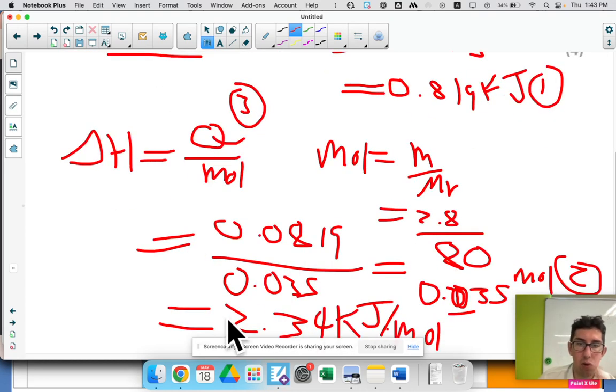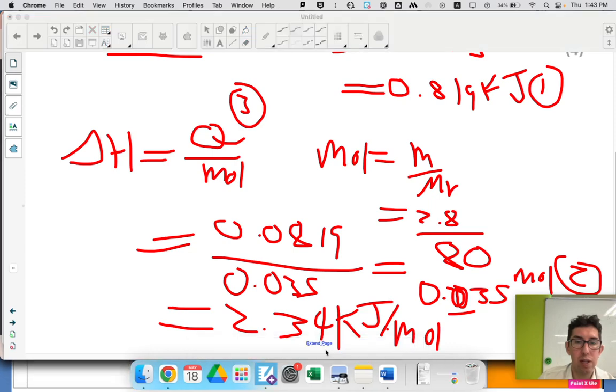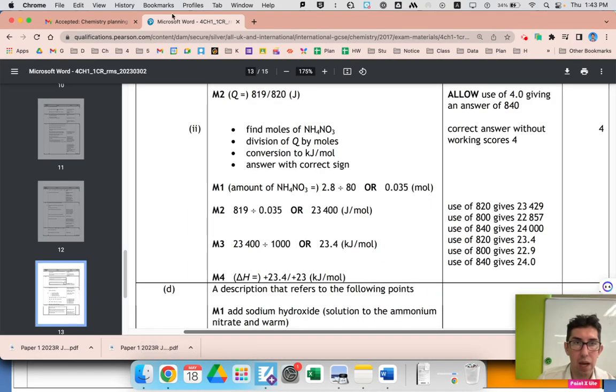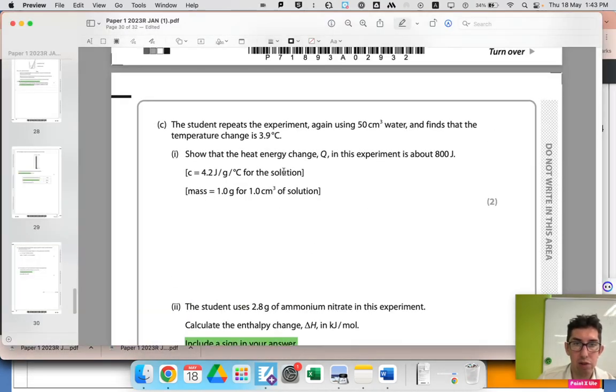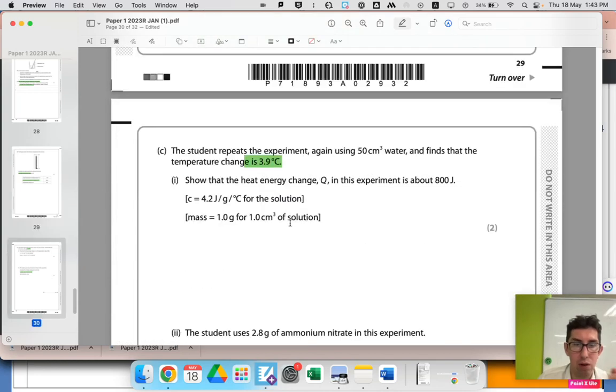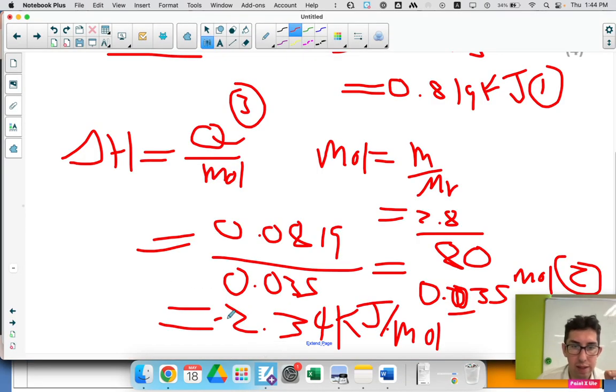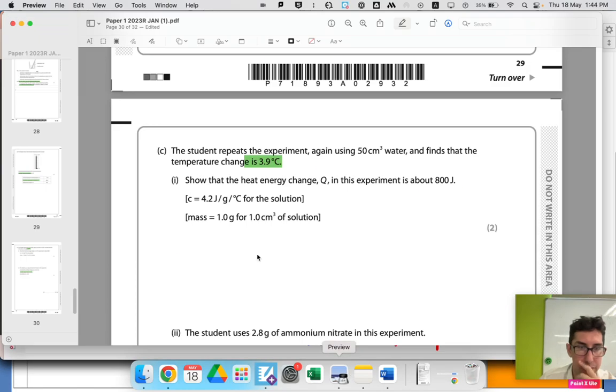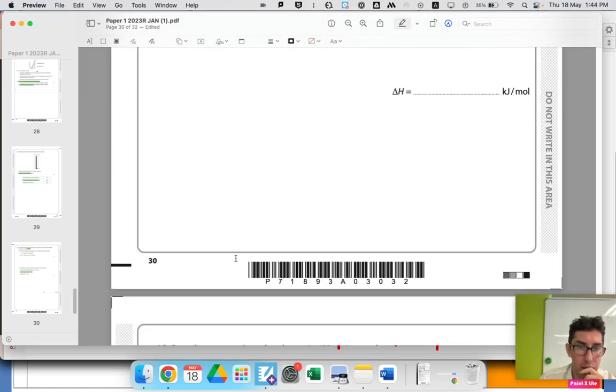So this would never come out. This always comes out positive. What you have to do is you have to look at the question. Where's the question? And you look at the temperature. Did the temperature go up or down? I think it tells us initially how the temperature went down. So if the temperature goes down, it must be endothermic, and therefore this is a positive sign. If the temperature went up, it would be exothermic, and that should be a negative sign. So you work it out based on whether the temperature went up, negative, temperature goes down, positive. Okay, moving on.